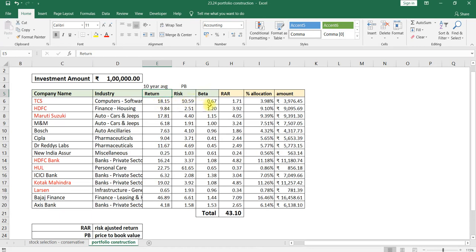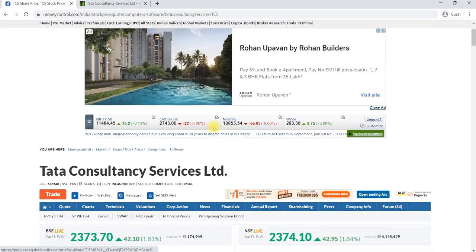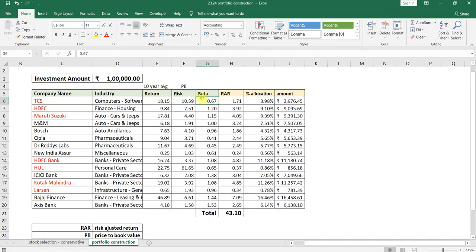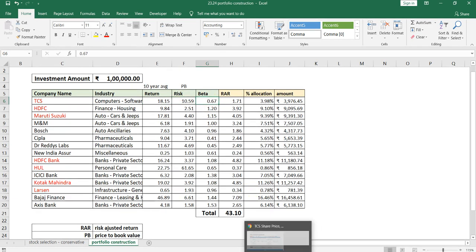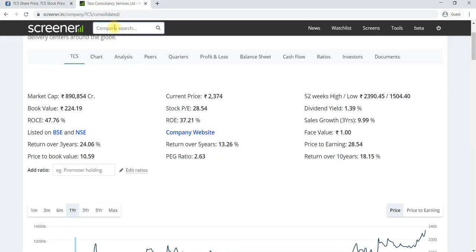Then one more thing we have to check is the beta value. From where can we get beta? In Moneycontrol. If you search for a stock, right at the start, here itself you will get the beta value. Consider that beta value for the calculation. Risk and return from screener.in and beta from Moneycontrol.